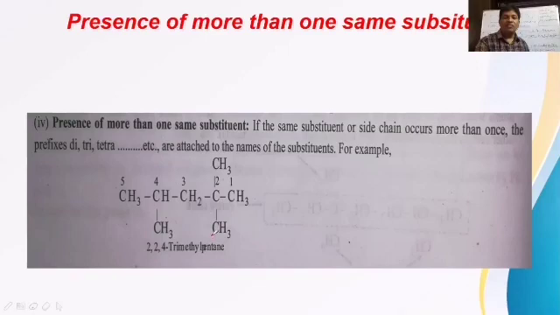Whenever the same methyl group is repeated 3 times, we have to say tri. If methyl is repeated 2 times, di. If the methyl group is repeated 4 times, tetra. So these all, di, tri, tetra, penta, hexa, are called numerical prefixes. Numerical prefixes we say. And naming different substituents.